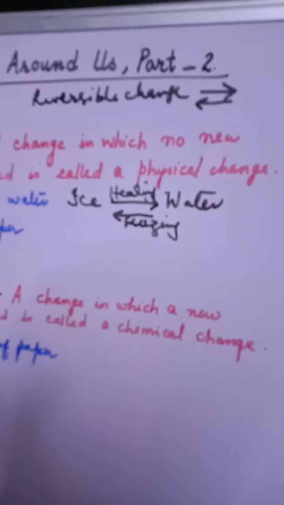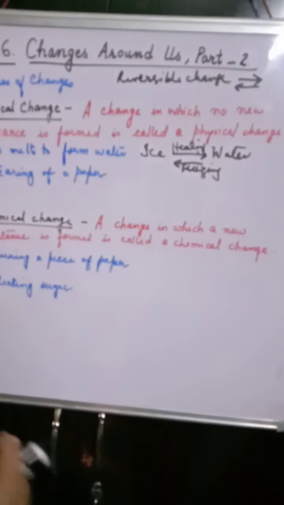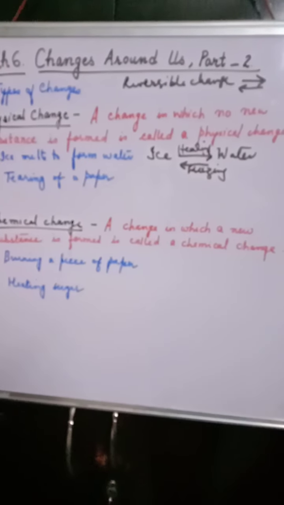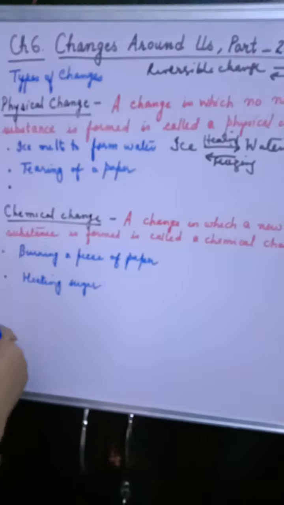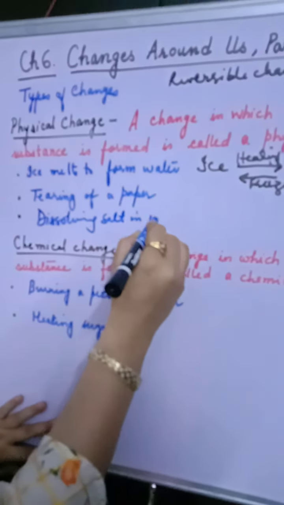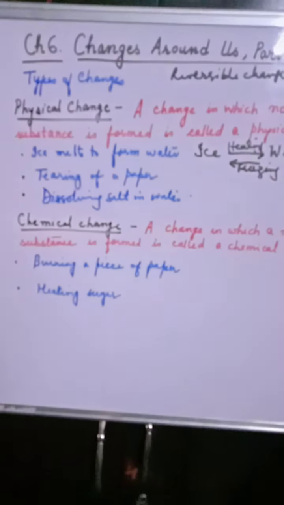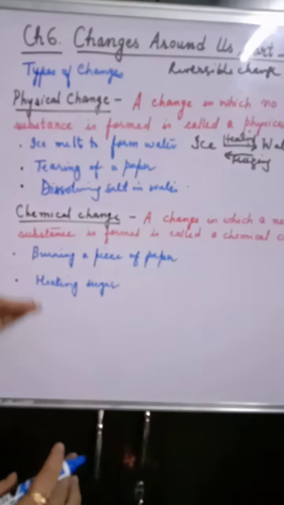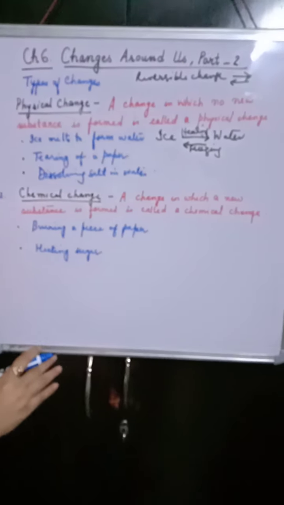Now tearing of paper, which I had shown you, is an example of physical change, because nothing new is formed after tearing paper. Similarly, dissolving salt in water is also a physical change. So there are many examples of physical changes as well as chemical changes. Now come to chemical change. A change in which a new substance is formed is known as chemical change.